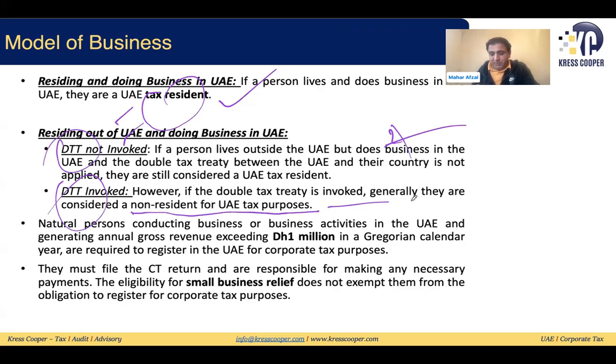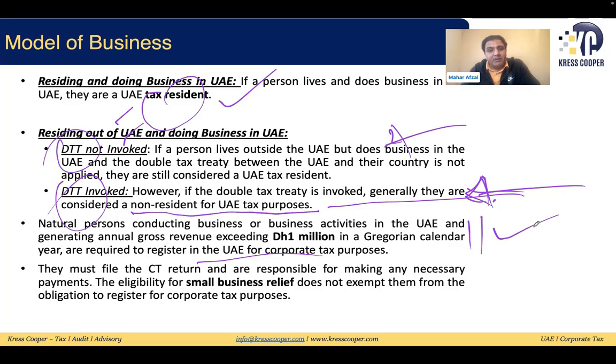But still, whatever the business in the UAE, they will be liable to pay tax on that business in the UAE. So a natural person conducting business or business activity in the UAE generating annual revenue of more than 1 million in a Gregorian calendar year is required to register under the UAE corporate tax law, as we already discussed. Now they must file the CT return and are responsible for making any necessary payments.